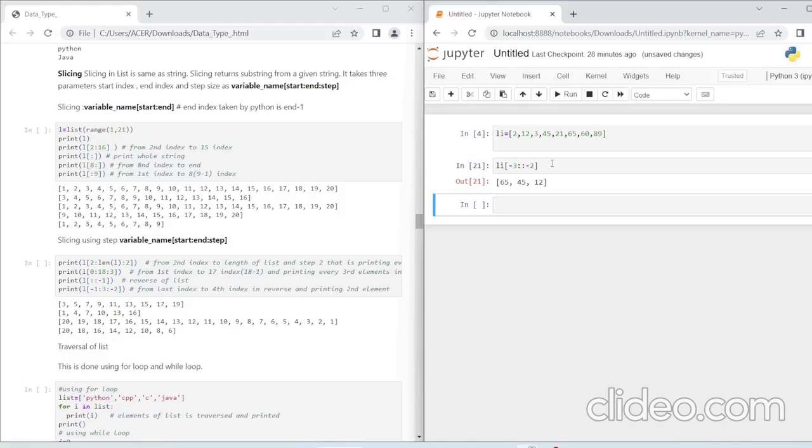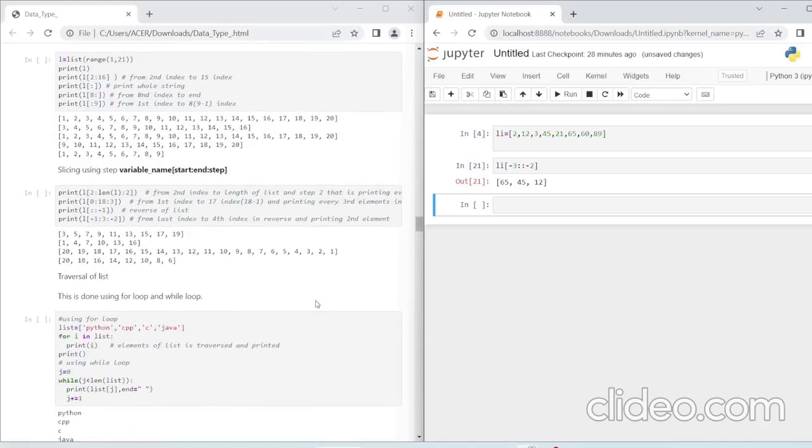Okay, so 65, 45, and 12. So this is the different type of slicing that we can do in Python, or in the list data type.